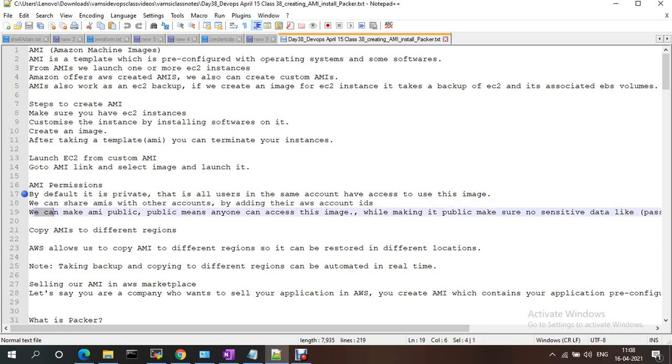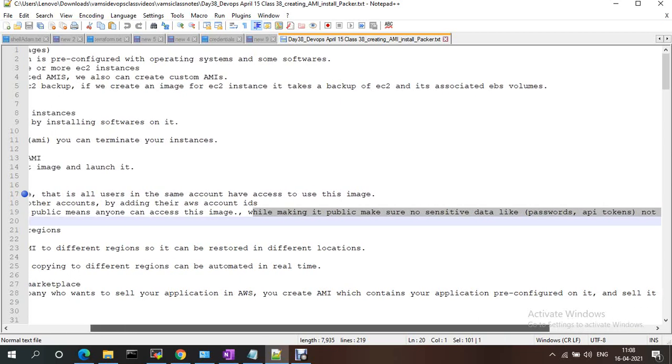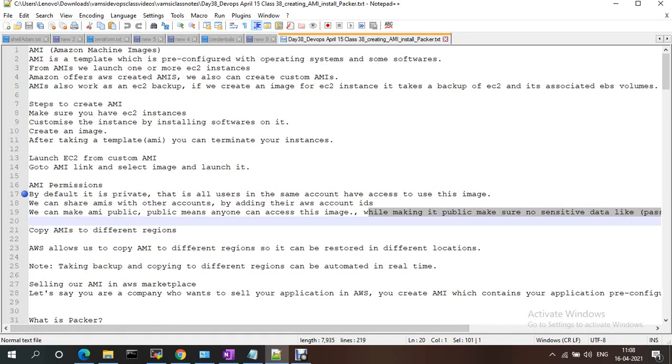Okay, we can make the AMI public. Public means anyone can access this image. While making it public, make sure sensitive data like passwords and API tokens are not stored on the image.